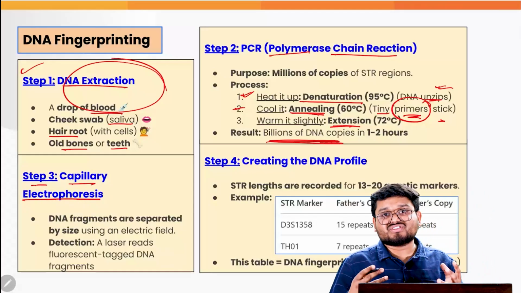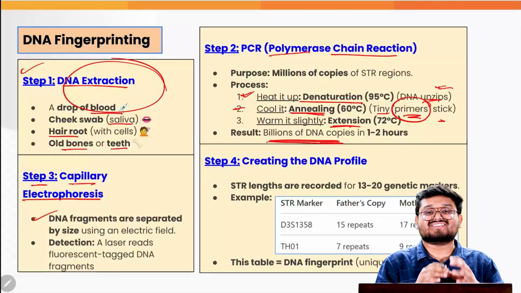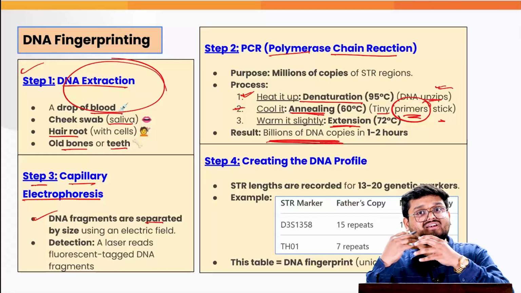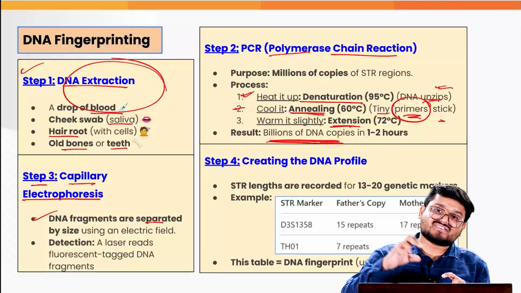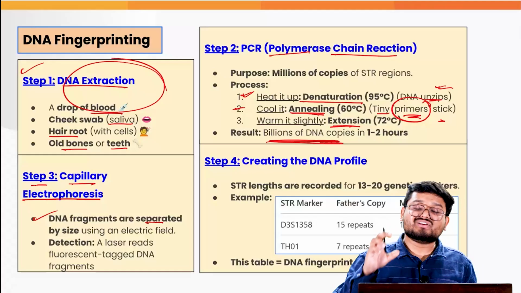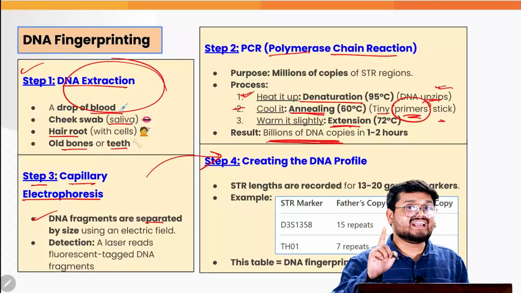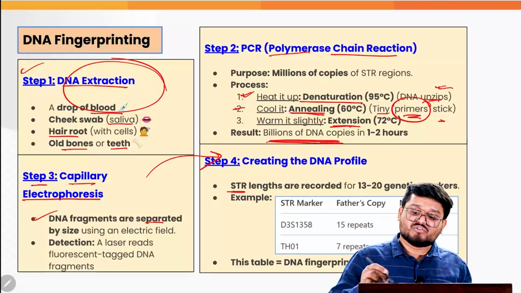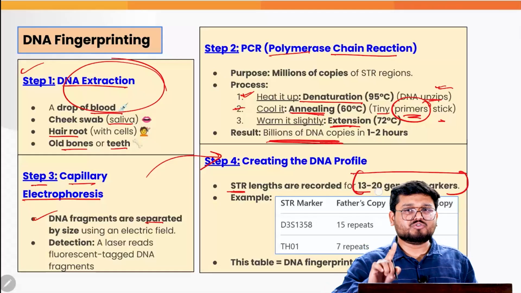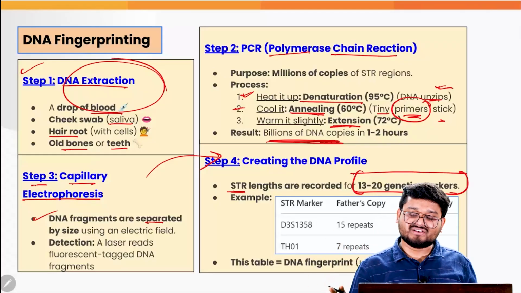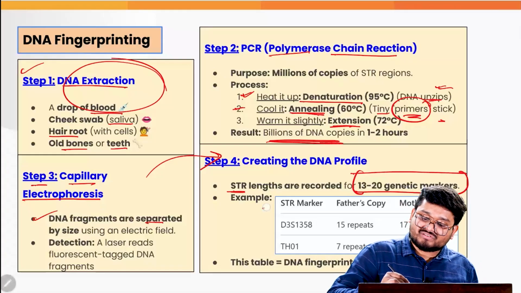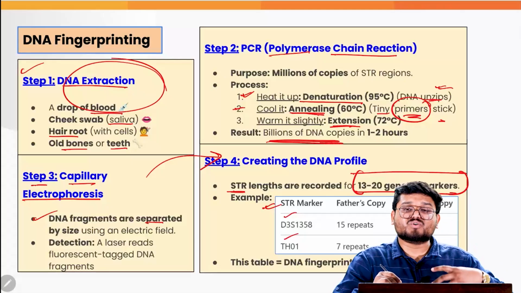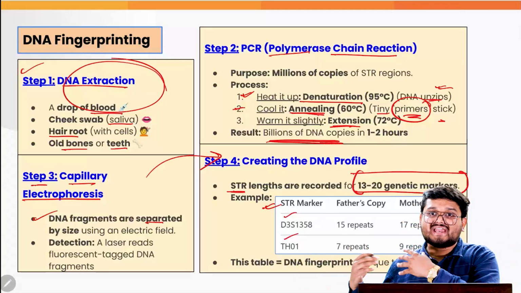This capillary electrophoresis separates the DNA fragments by their sizes, and accordingly we have technologies such as lasers, which can detect the sizes, which can detect the code here, and finally help us go to step 4 by creating a particular DNA profile based on the various short tandem repeat lengths, which are recorded for around 13 to 20 genetic markers or identifiers, correct? For example, if you look at it, these are the following DNA markers, and this can help us look into whether we have more similarities with the father, mother, or any other individual.